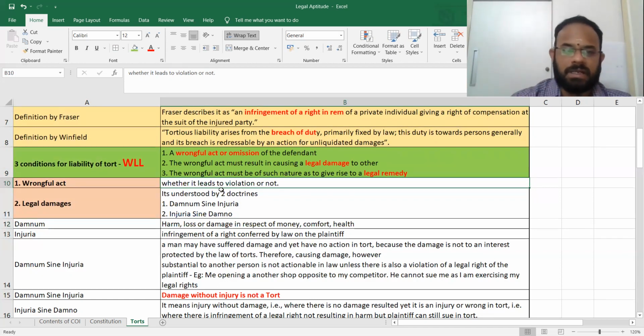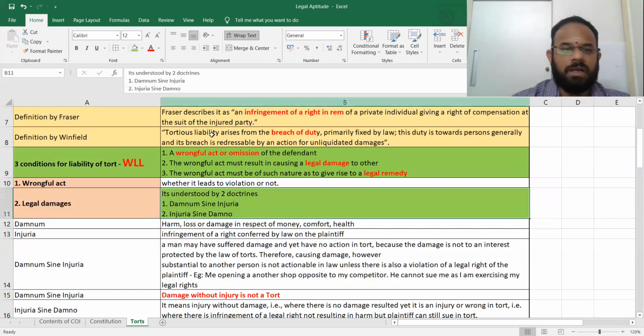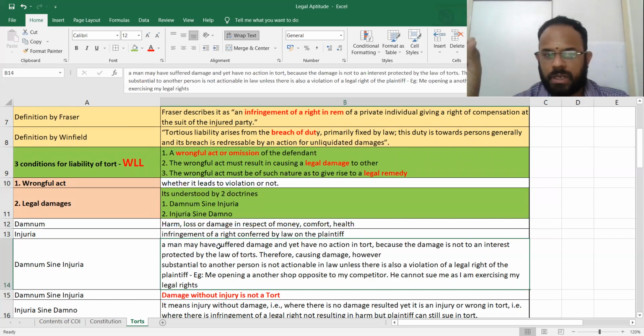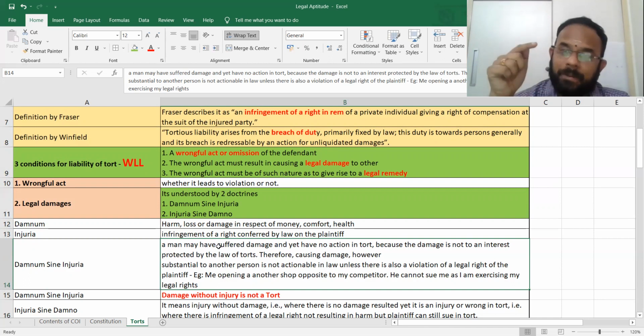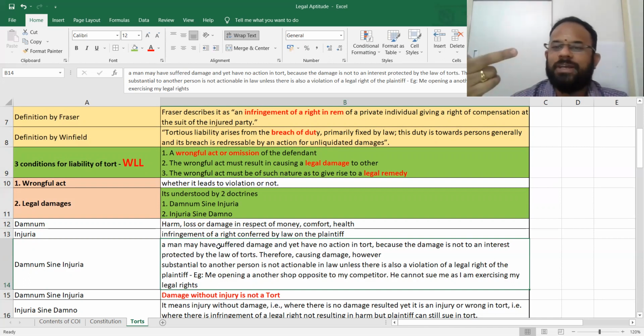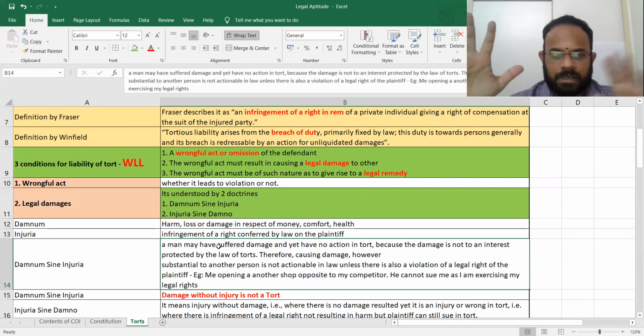Legal damage is understood by two doctrines. I will color this in green color. What are they? Damnum sine injuria, injuria sine damno. You should remember this. These are the maxims or jargons that we call. This is for the legal damage. Whether it is injury without damage or damage without injury, because the damage happened, whether injury happened, that only we should try to find out. Are we clear till this?